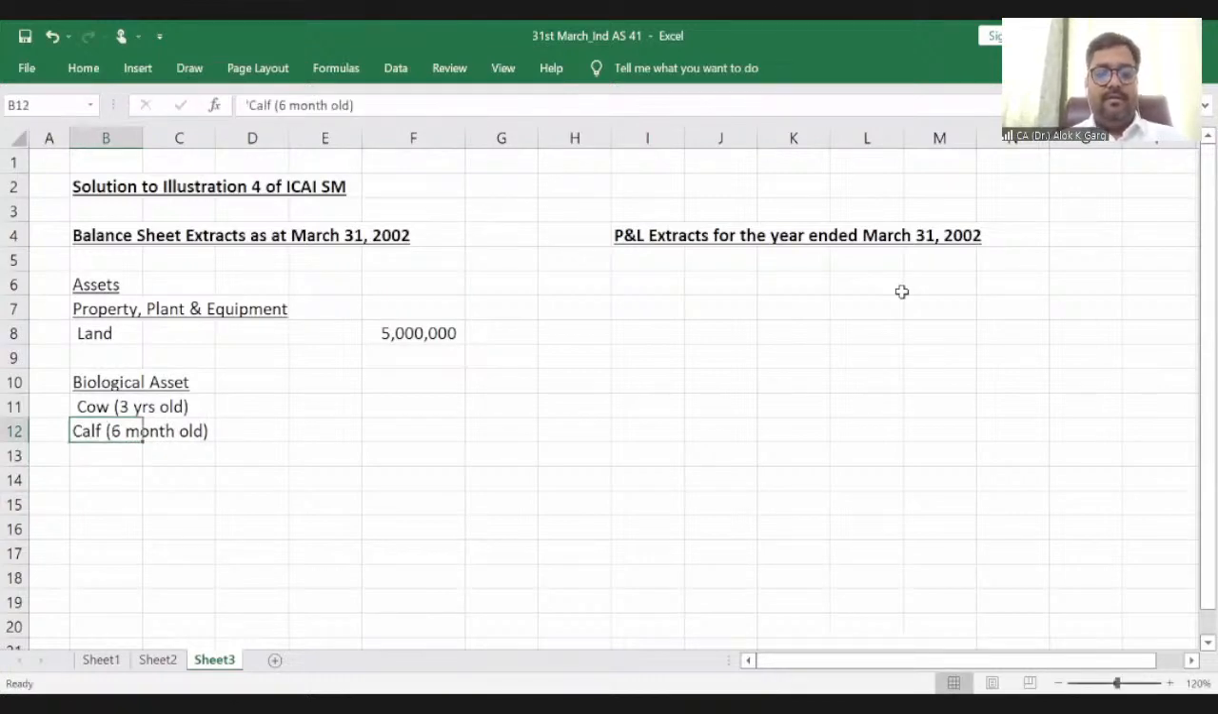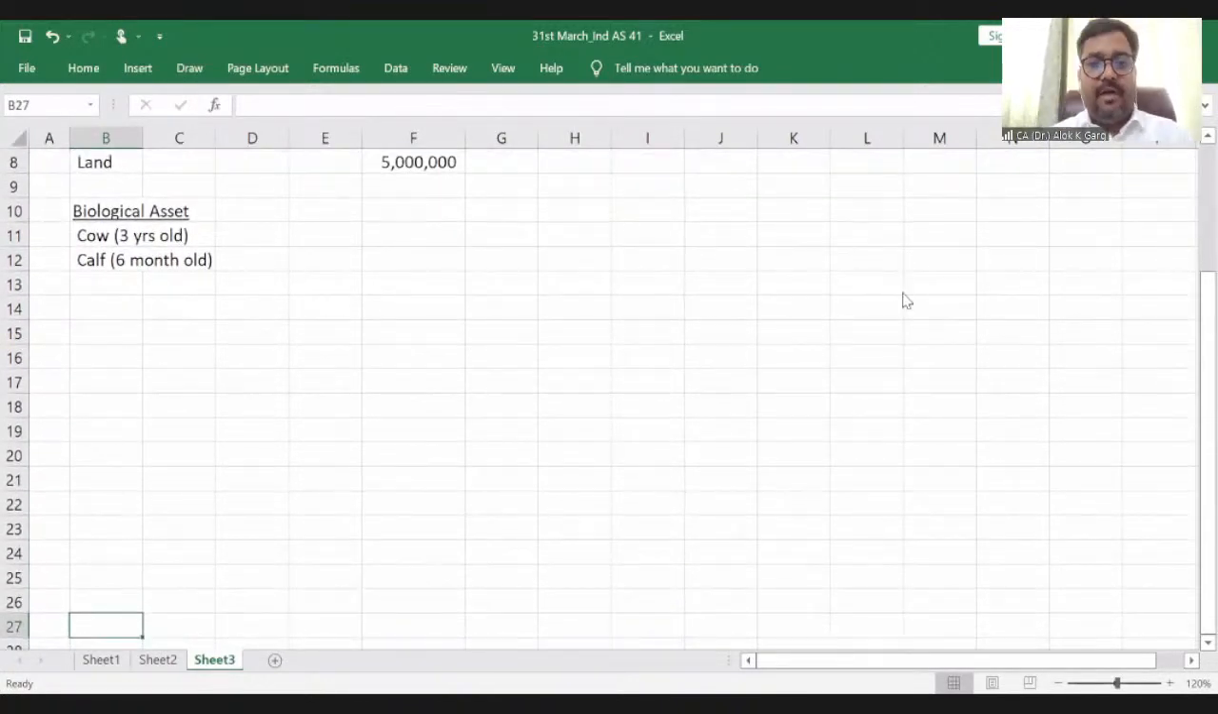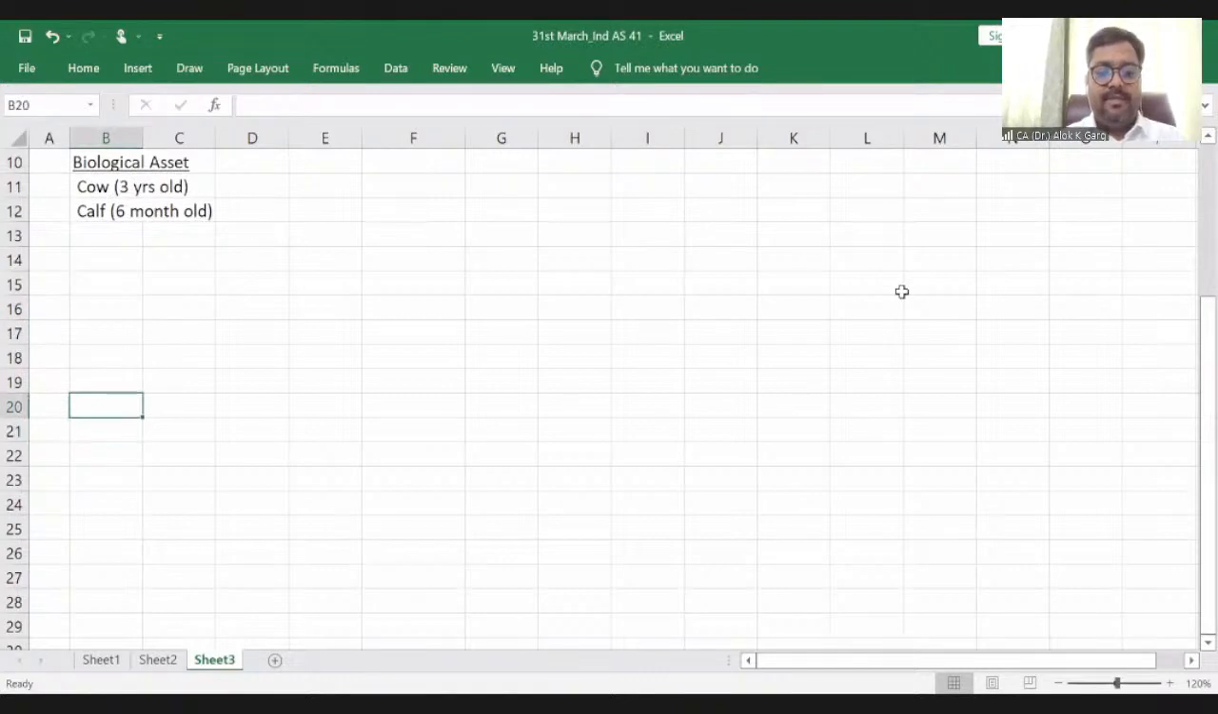So let's prepare some working notes here. Let's prepare some working notes for calculating the value of cow and the calf. Okay. Working notes. Let's start from here. And this is my 1st October 2001, when this calf was born, okay.